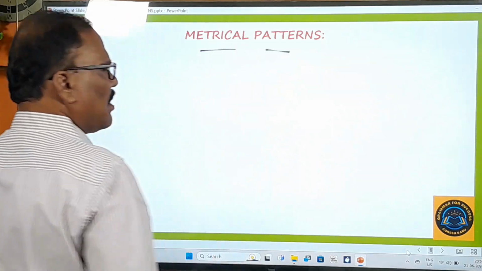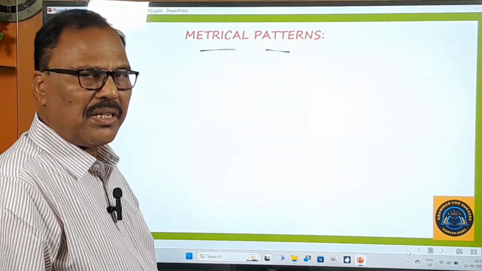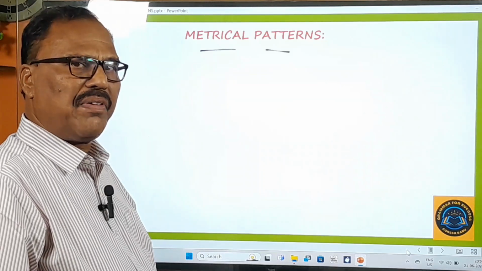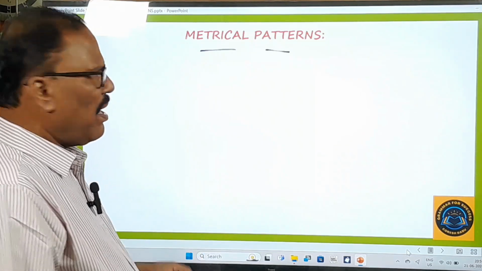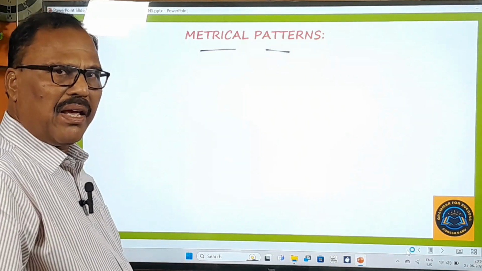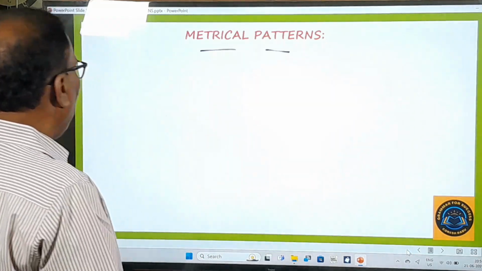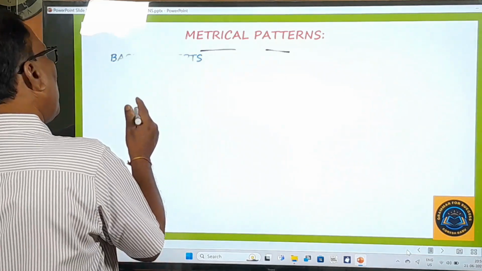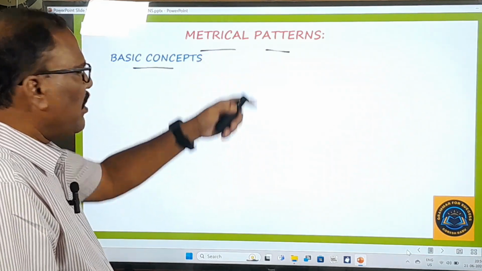Metrical patterns, and this is a very important literary aspect. One or two questions may be given in your DSC examination from this topic. Okay, and now let us pay very good attention to this topic. Right, and here, first of all, let us learn about the basic concepts of the metrical patterns.